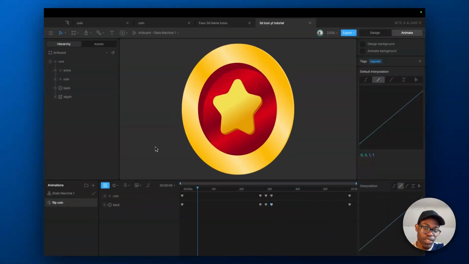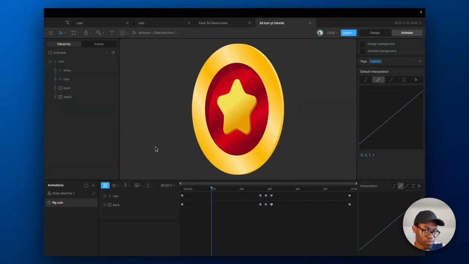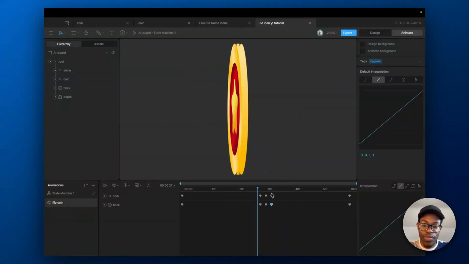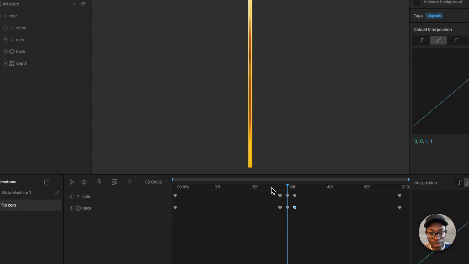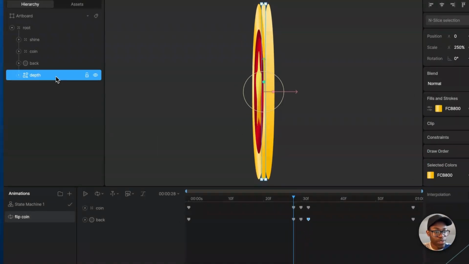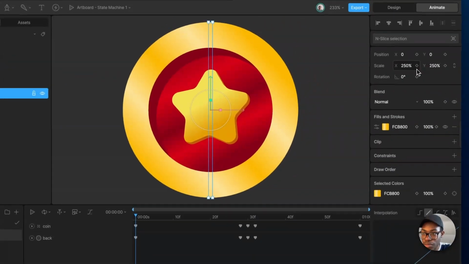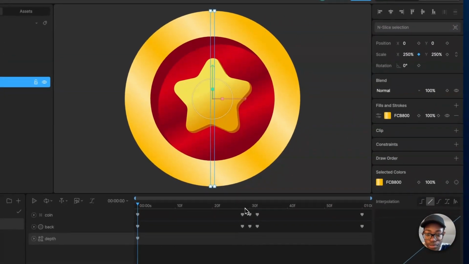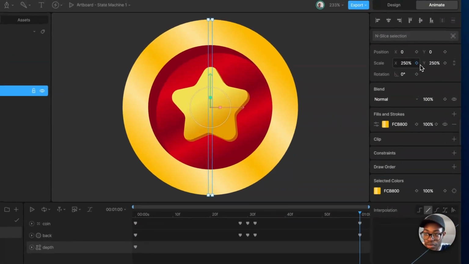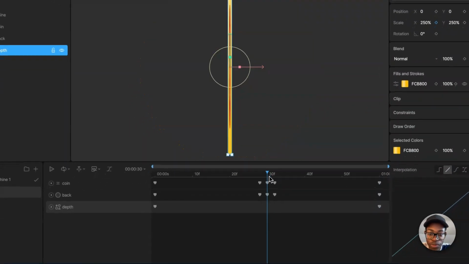There's a big glitch there, but can you see what I'm doing? Cool. Now what we're going to do is get this depth that we talked about previously, and animate the scale over here. That's the scale. Then when it comes over here,